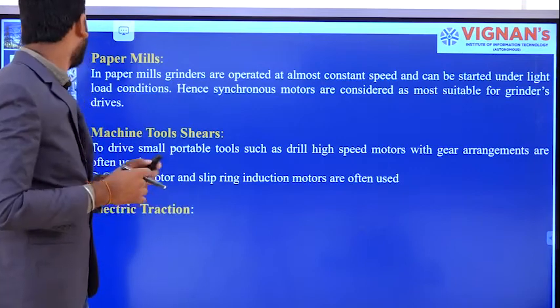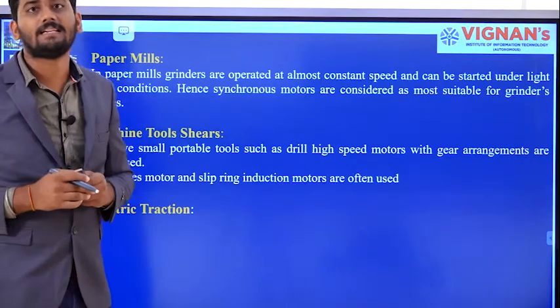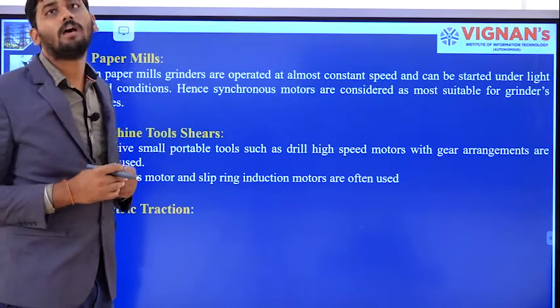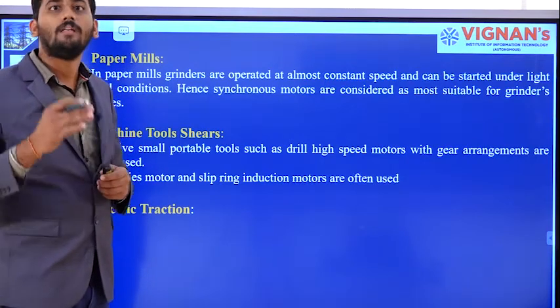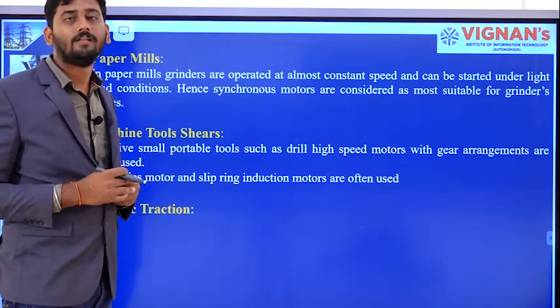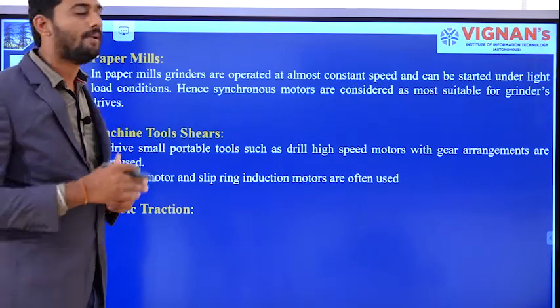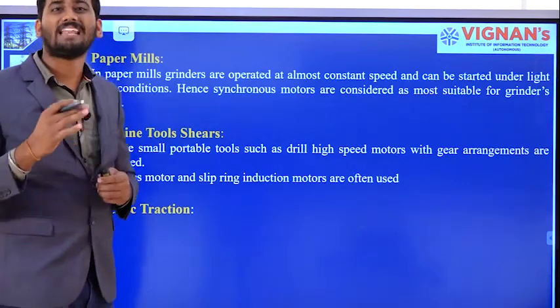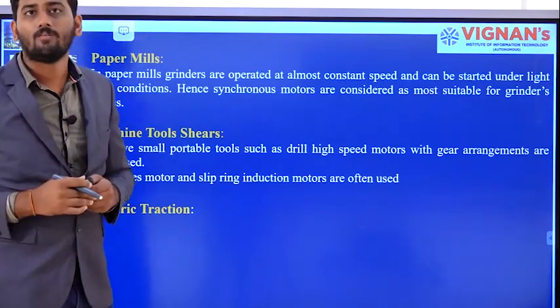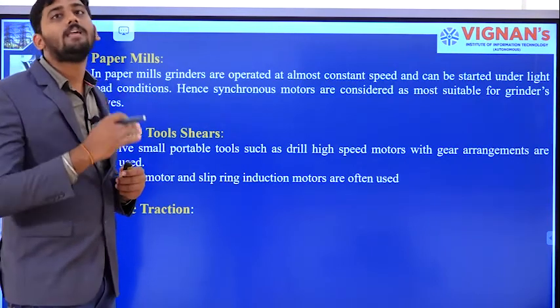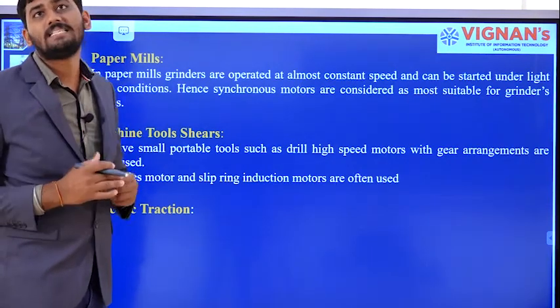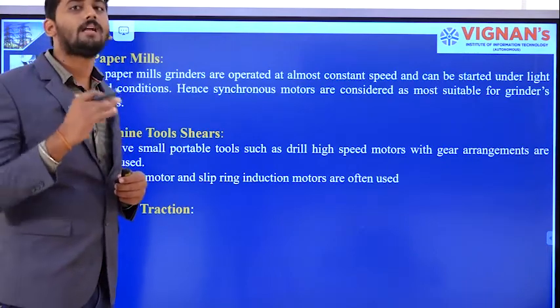Moving on to the next one, that is electric traction. While discussing the characteristics of the DC series motor, I had given you the statement that in the case of traction, it requires high starting torque. So definitely I need to go for a motor which can generate high starting torque.